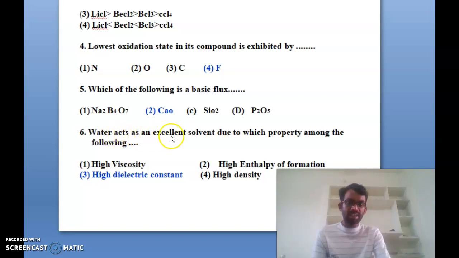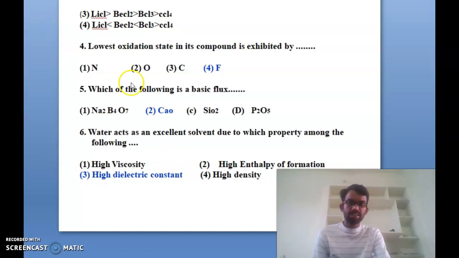You can see the sixth question: water acts as an excellent solvent due to which property among the following? Simply, we call water the universal solvent. What is behind that? Why do we call water the universal solvent? Water acts as an excellent solvent because of which property? Given are high viscosity, high enthalpy of formation, high dielectric constant, and high density. So the sixth answer is the high dielectric constant. That is why the water molecule, having a high dielectric constant, acts as a universal solvent and an excellent solvent.